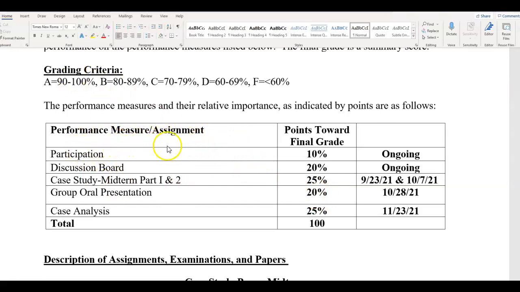Please be mindful that when you submit your assignments, and we'll be covering the assignments in the next section of this video, all assignments must be uploaded to Blackboard. The reason why this is important is because the rubric for your assignments is embedded in Blackboard and is applied directly to your paper when you upload it, and I grade students' papers directly from the rubric in Blackboard.